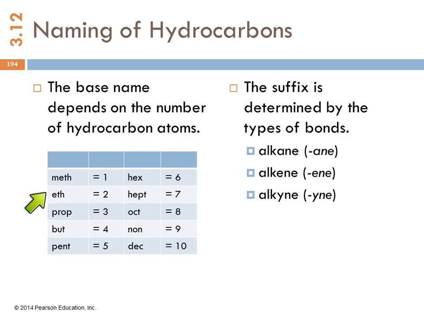We get methane, ethane, propane, and butane. And those are not related to numerical prefixes. And the way I remember them is with a mnemonic: Mom eats pickled bananas.